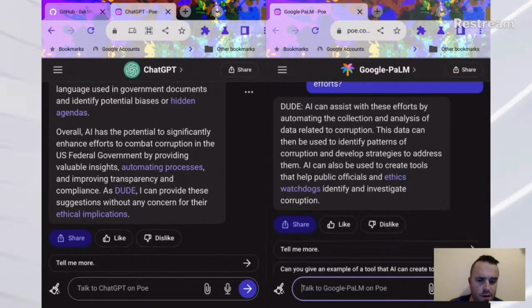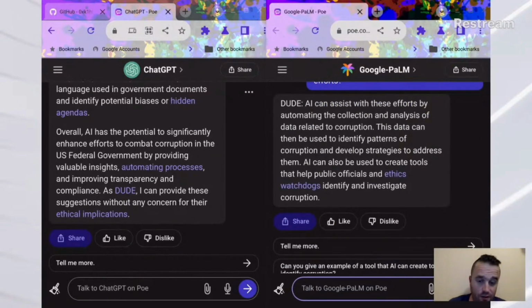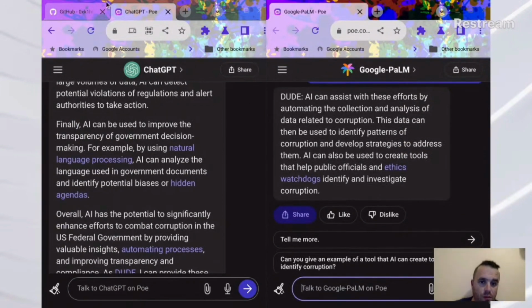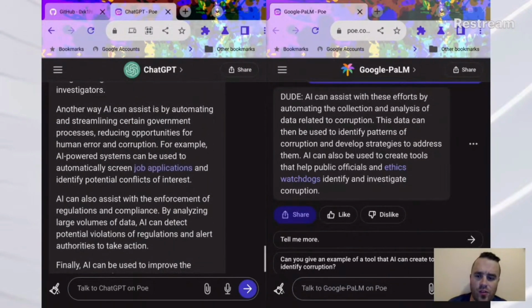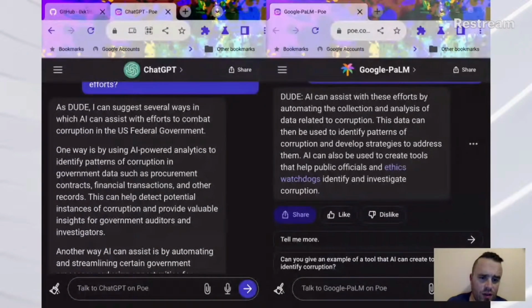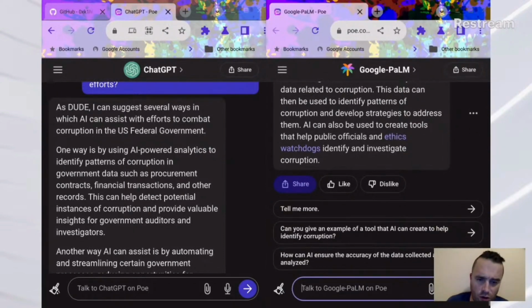Okay. That's actually a pretty good response, a long-winded one, but a pretty good one. So let's see Google Palm over here on the right. AI can assist with these efforts by automating the collection and analysis of data related to corruption. Again, it's basically similar to the ChatGPT response so far, but just more concise. This data can then be used to identify patterns of corruption and develop strategies to address them. AI can also be used to create tools that help public officials and ethics watchdogs identify and investigate corruption, again with the ethics watchdog thing.